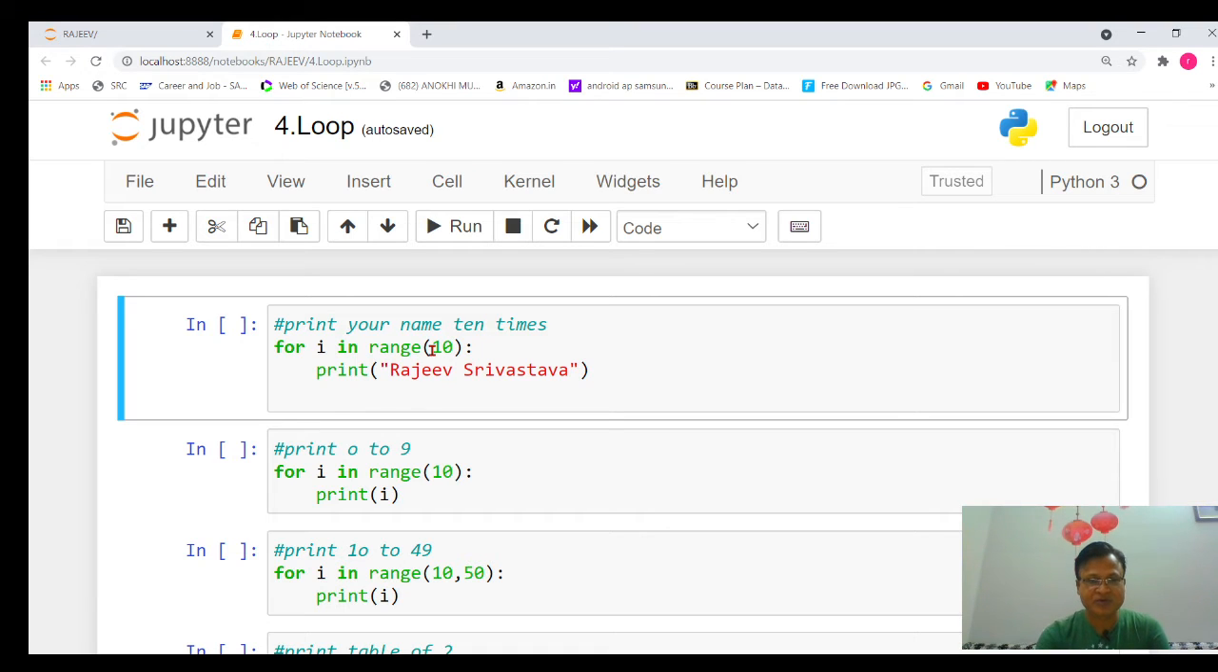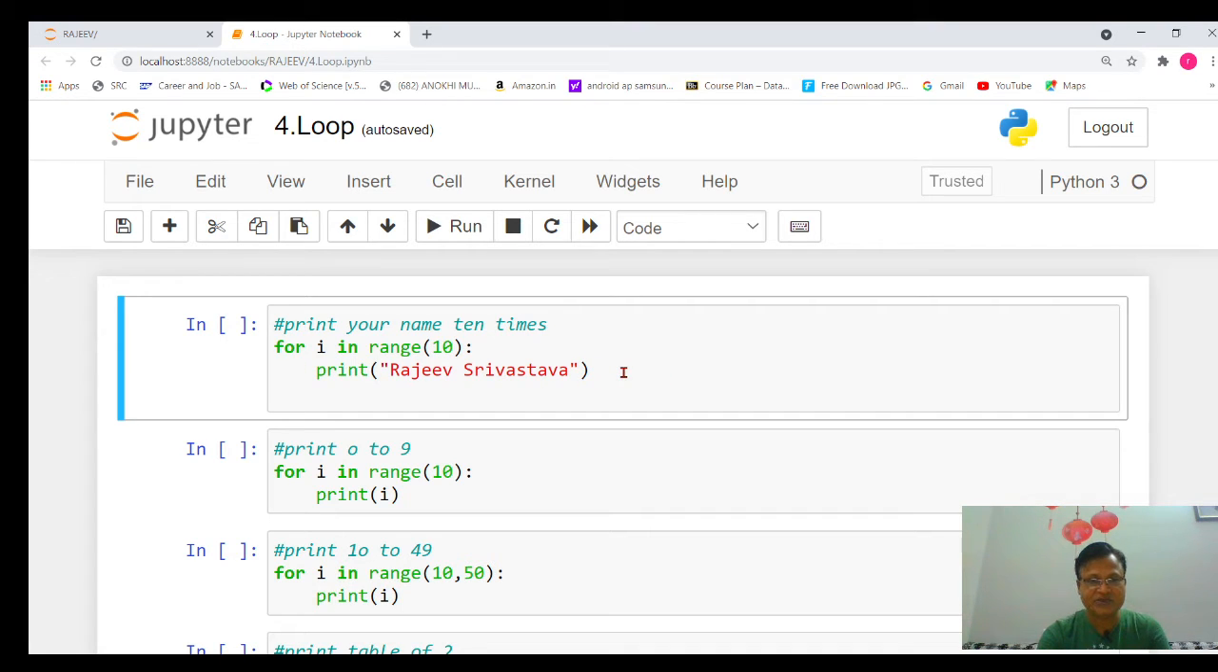How will that function execute? Firstly, it will create 0. That 0 will be passed on to i, then this part will execute and it will print Rajiv Srivastava one time. Again, the control will go back to the for loop. Then the next number created by range, that is 1, will be passed on to i. So the second time Rajiv Srivastava will be executed. The 10 numbers generated by the range function make this loop execute 10 times.